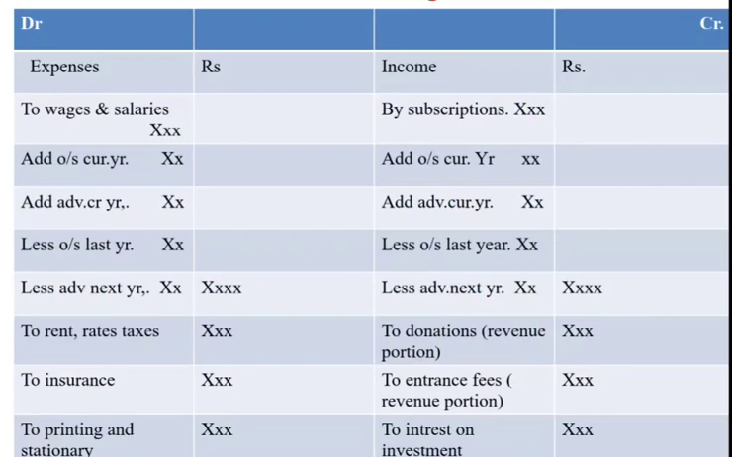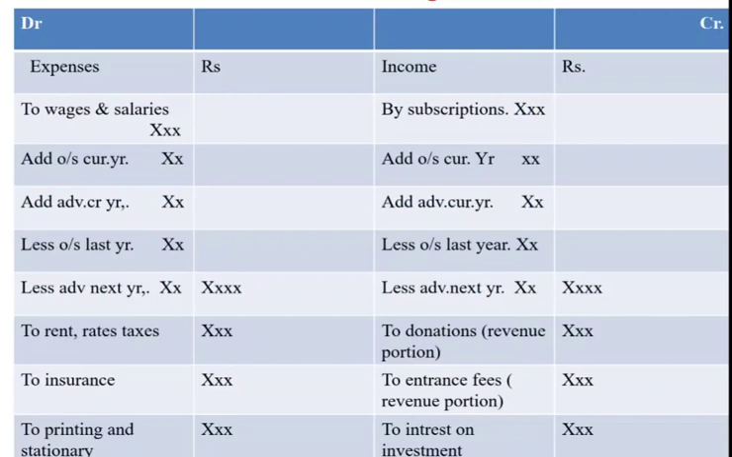Then go to the adjustments to see whether any outstanding current year expenses exist. If there are, add such expense to wages and salaries or the respective expense. Similarly, if there is any advance which was received in the previous year, such advance is to be added to the current year expense or income, as it is the income or expense of the current year.